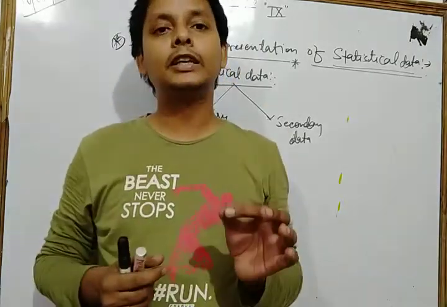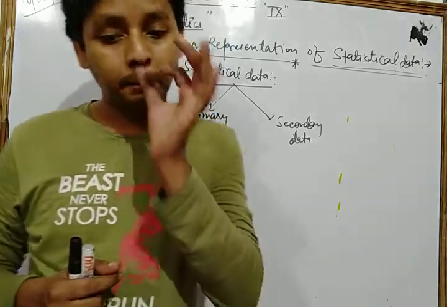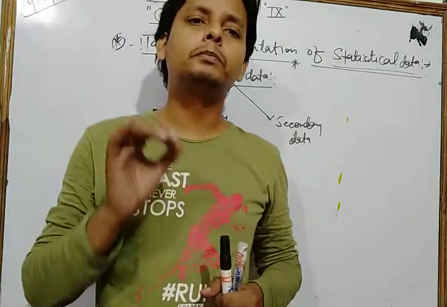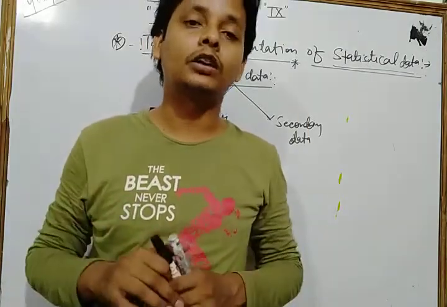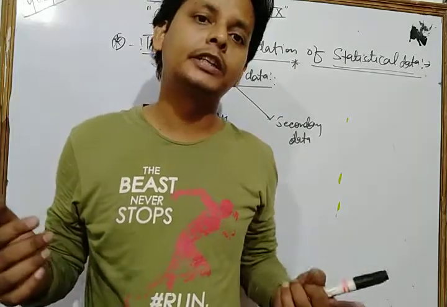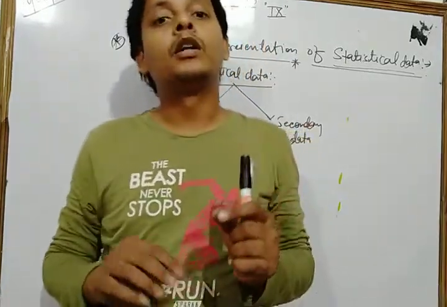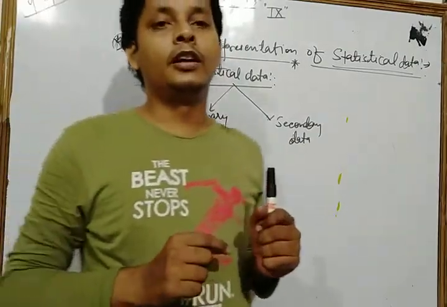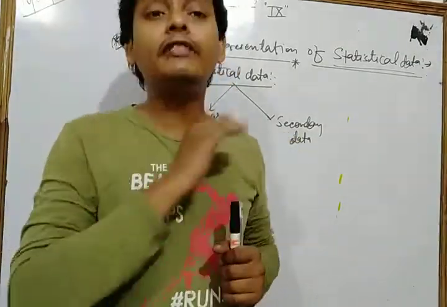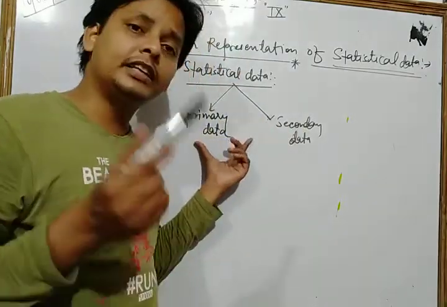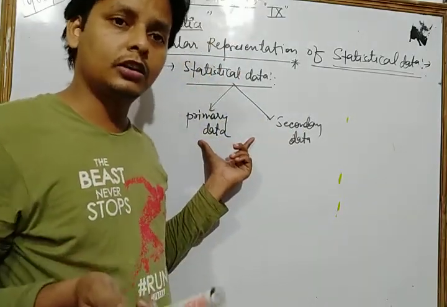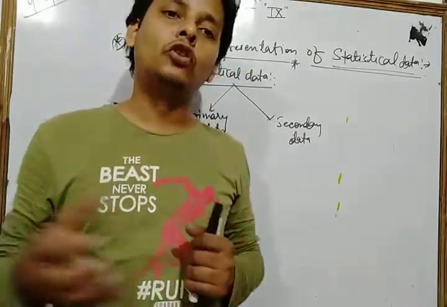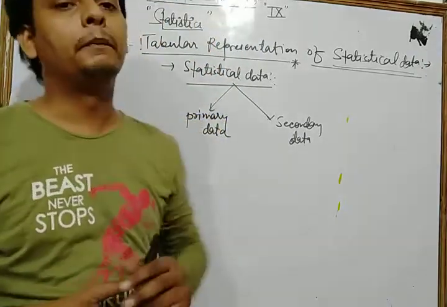So what is primary data? When an investigator collects data himself with a definite plan or purpose which is in his or her mind, it is called primary data. The main characteristic of primary data is that it is more reliable and relevant because it is collected by the individual. The example of the census in our country, collected by the Ministry of Home Affairs, is an example of primary data.